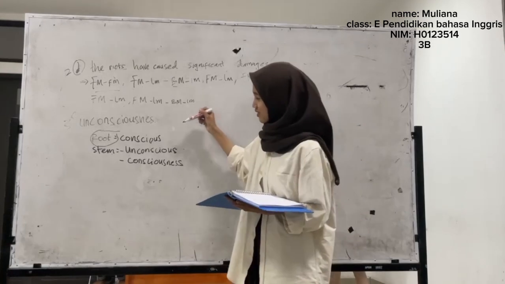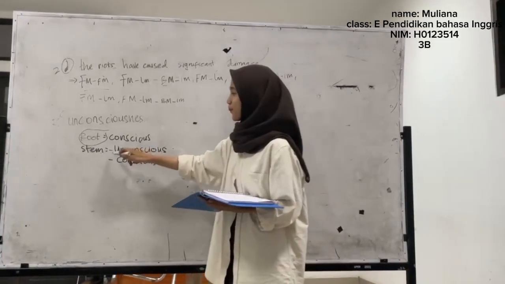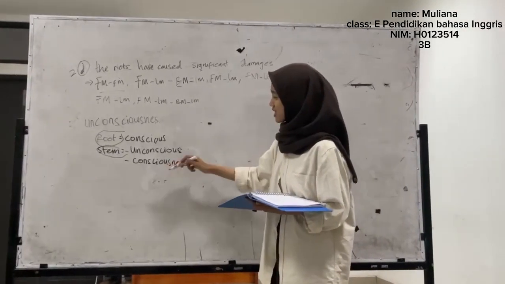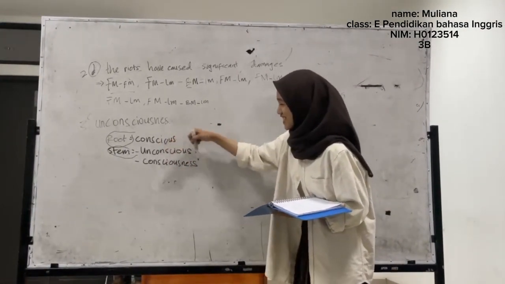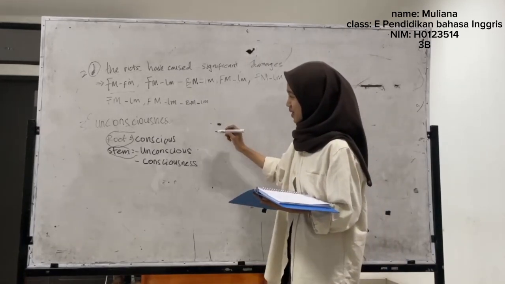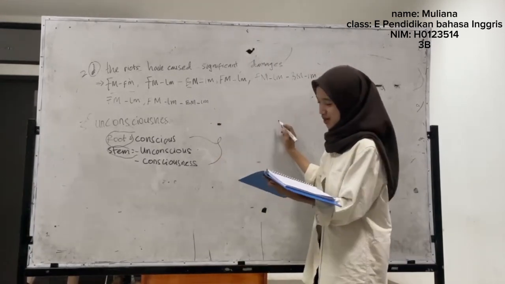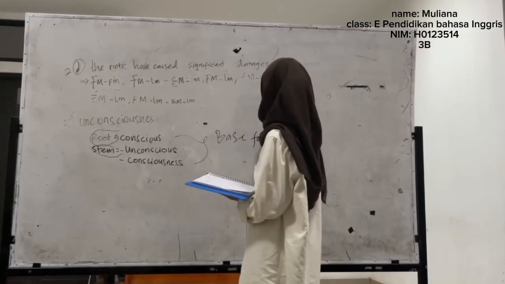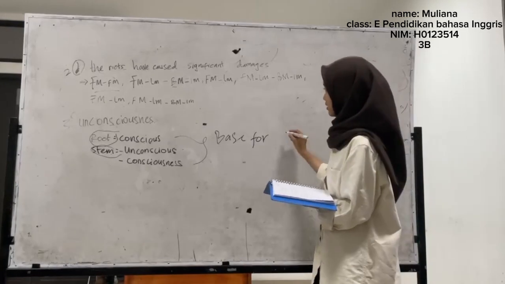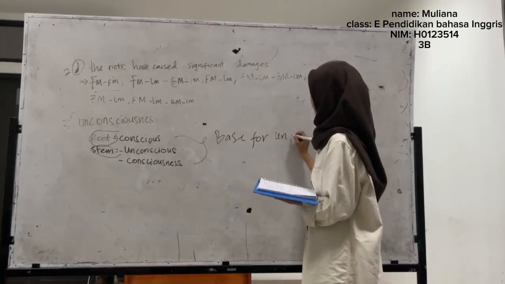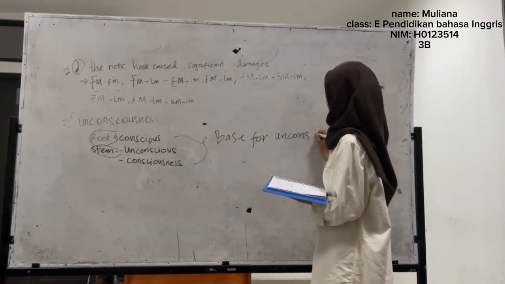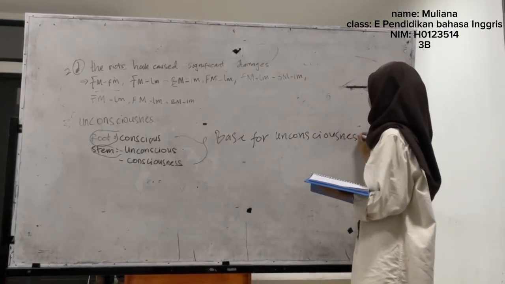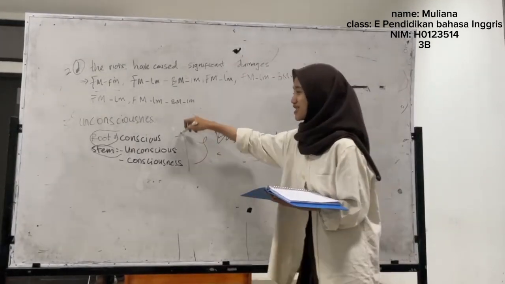Nah, kalau unconspicuous itu stem dan conspicuousness. Jadi ini semua base-nya teman-teman.